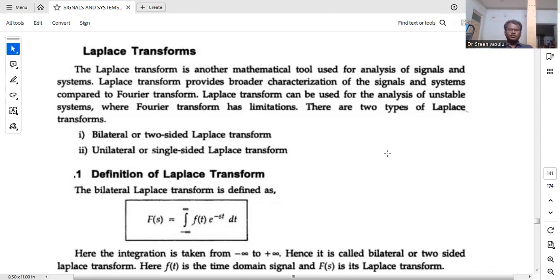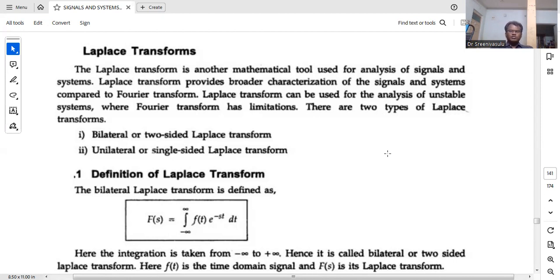In the previous videos, we have already discussed the transforms, Fourier series and Fourier transform. Fourier series is applicable only for analyzing periodic signals. Fourier transform is applicable for analyzing both periodic and non-periodic signals. But among non-periodic signals, it is not applicable for unstable signals. That is the drawback of Fourier transform for analyzing non-periodic, unstable signals.